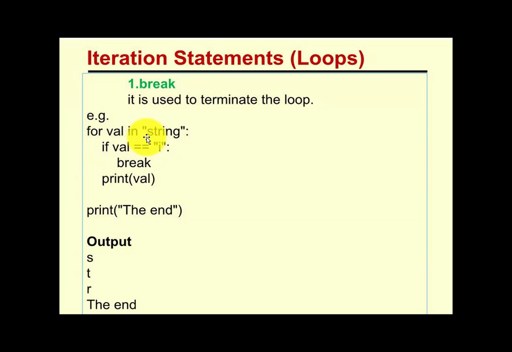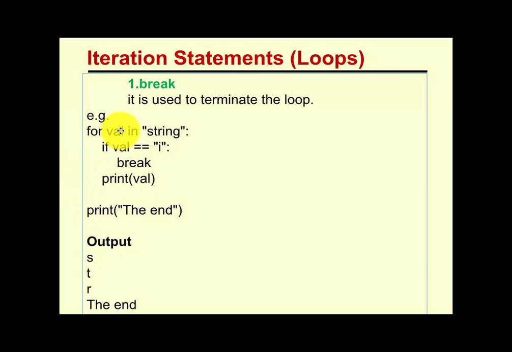For val in the string, there is a condition val equals i. Val first takes s, and s is not equivalent to i, so our program will never break, and it will execute s. Now the loop goes to that condition once again and val has the next character, t. t is not equivalent to i, so it will never break and t will be executed. Once again the loop goes here and val has r. r is not equivalent to i, so it will never break, so r will be executed.